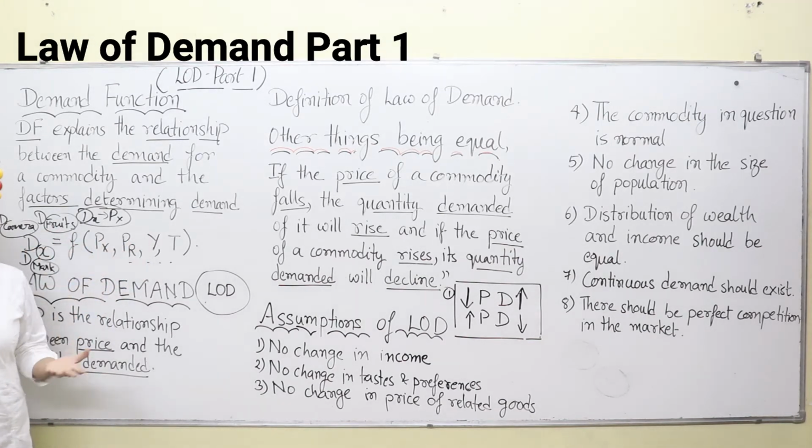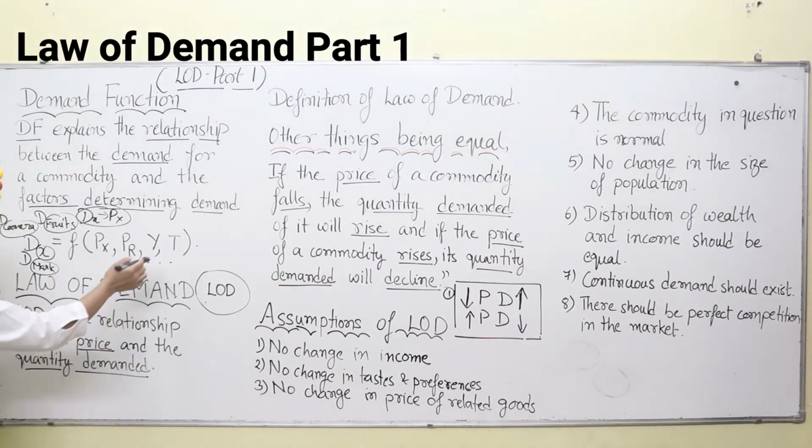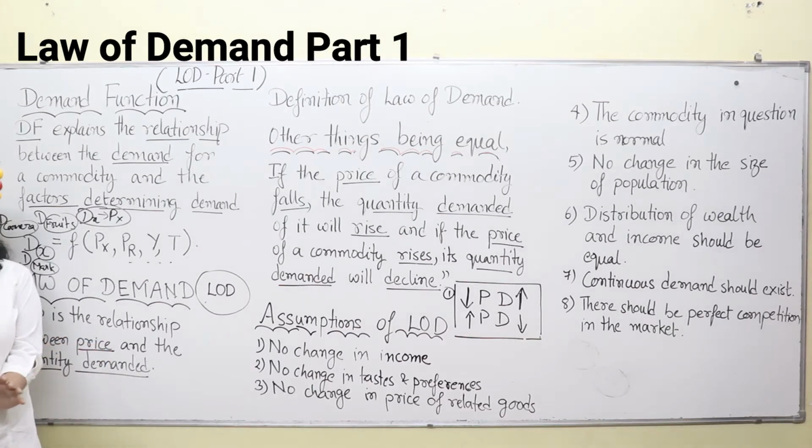So the income of a person also affects the demand for a particular commodity. Then we have T for taste and preferences. If you don't have a taste for a particular commodity, you won't be purchasing it. So taste is of utmost importance for any commodity. If I don't like coffee, I will not purchase it. If I don't like biscuits, I will not buy them in the market. If I don't like noodles, I will not give my money for the purchase of that particular commodity. So taste is very important when you purchase any commodity.